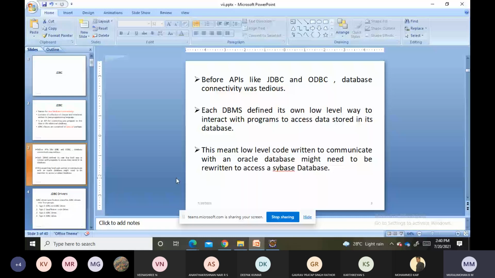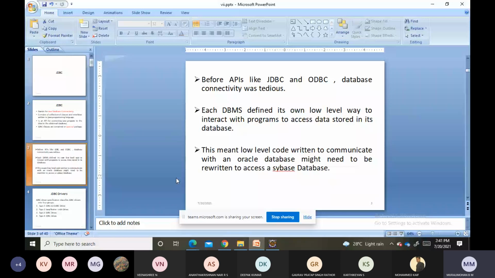Just write the low level code required to communicate with the Oracle database; that might not be needed, or might need to be rewritten, to access any other type of database. This was the problem we were facing before these APIs, that is, before JDBC and ODBC. The code for connecting to the database was different from one database type to another. That was a major problem.